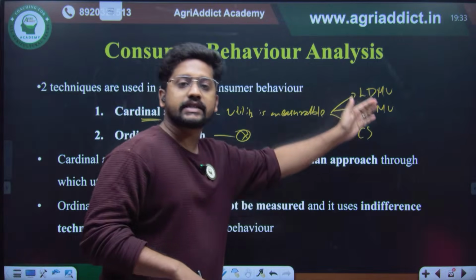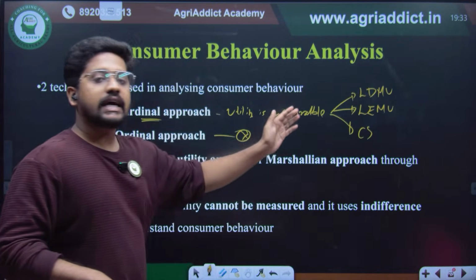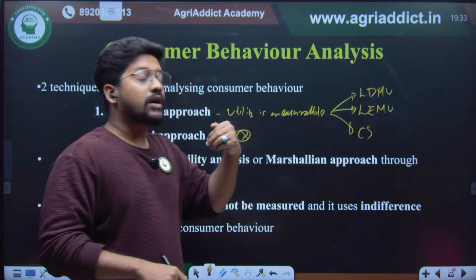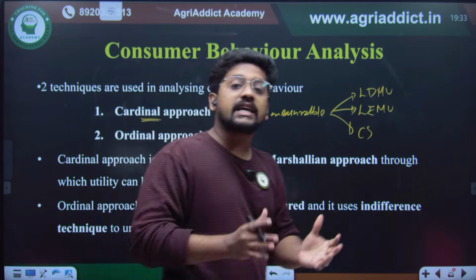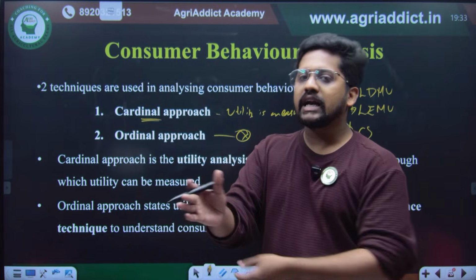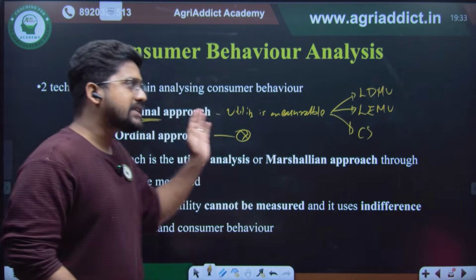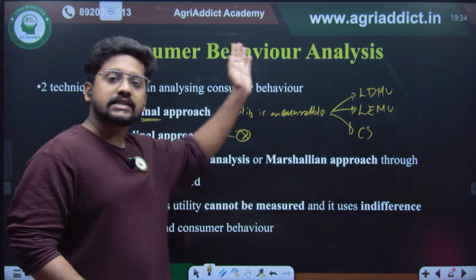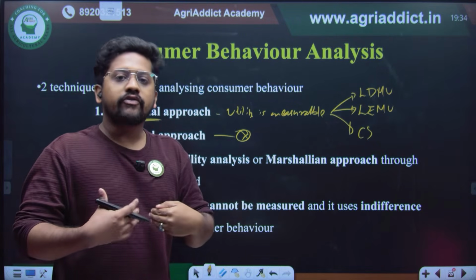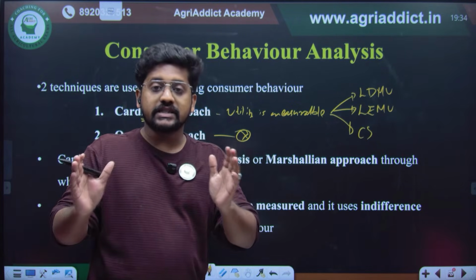And all these three laws tell that utility or satisfaction is measured by some kind of imaginary units, which are nothing but utils. In fact, in practical life, it is really impossible. But as this was an early proposition to analyze consumer behavior, it assumed that the satisfaction of the consumer can be measured on some scale.